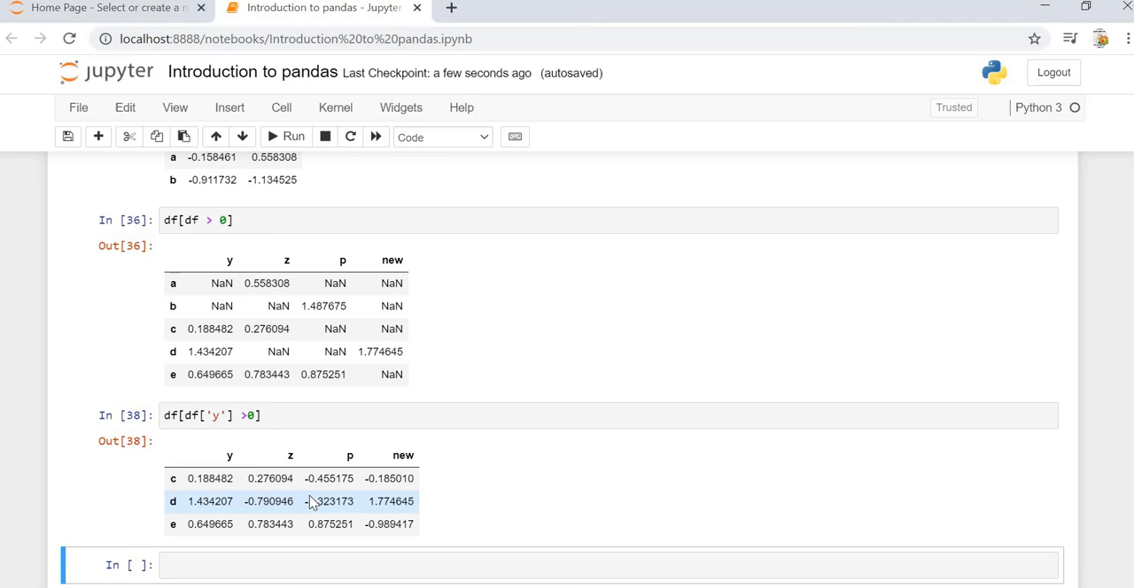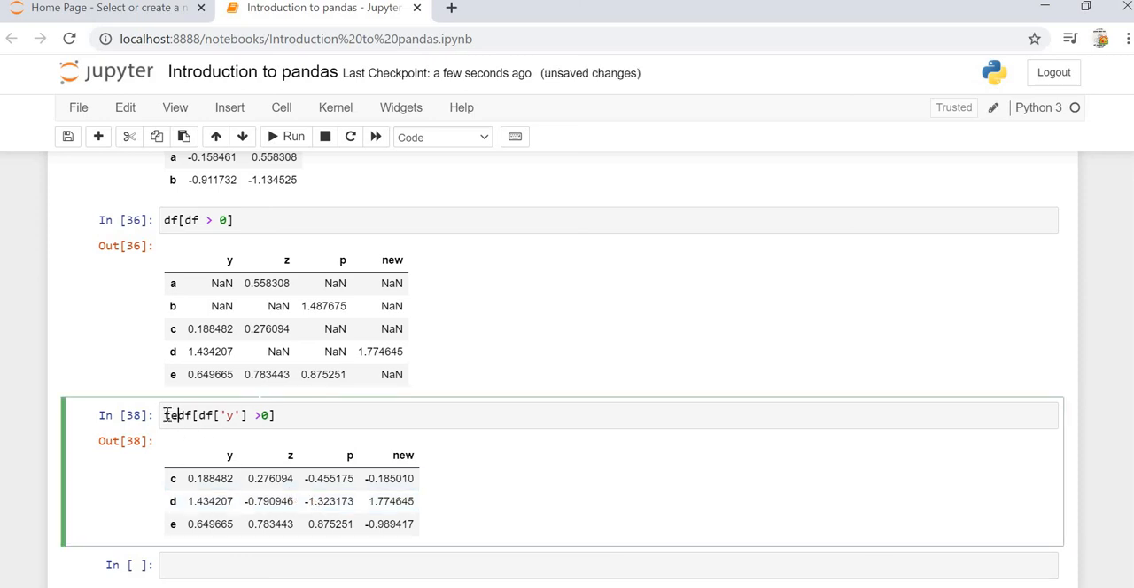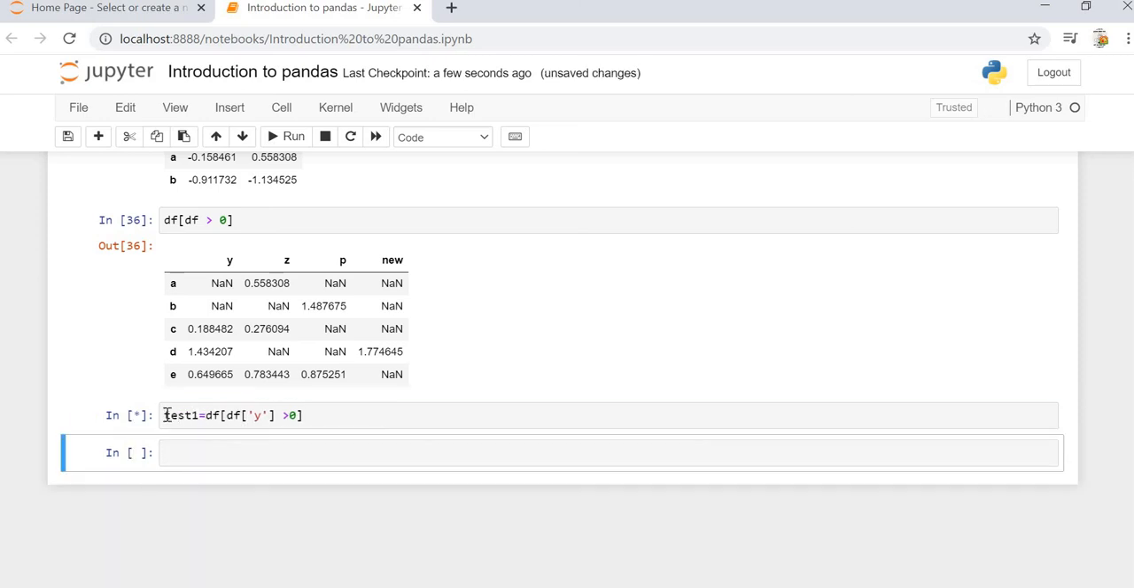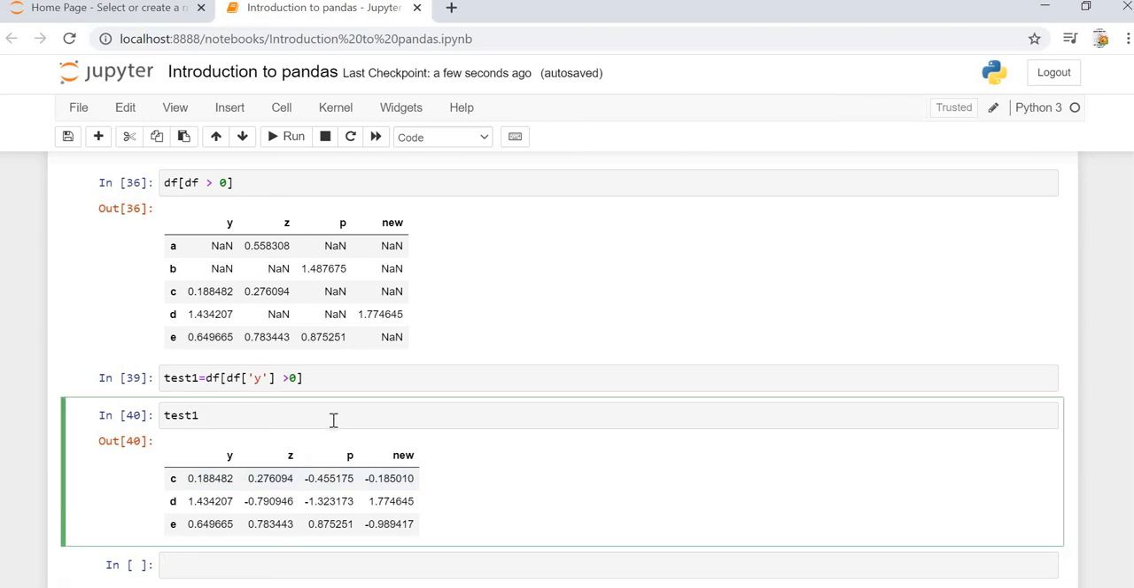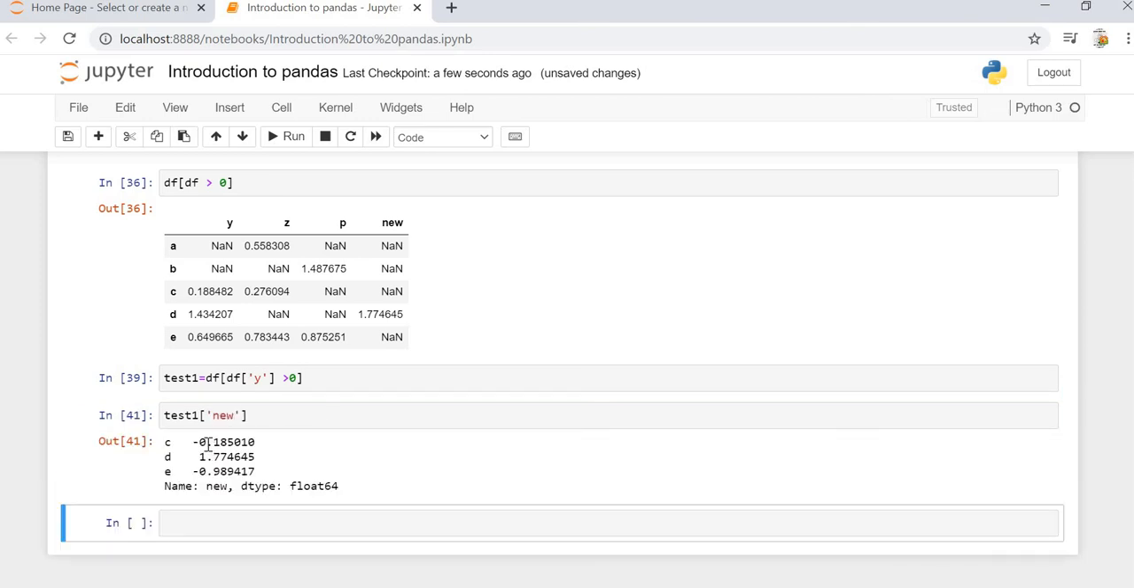Okay. We can find out a specific column out of this sub data frame. Let's save the data frame first. Let's say test1 is this. Now let's see what test1 is. So test1 is this data frame. Now if we want to find out the new column of the test1, then we can do test1 of new. We are getting the details about new.